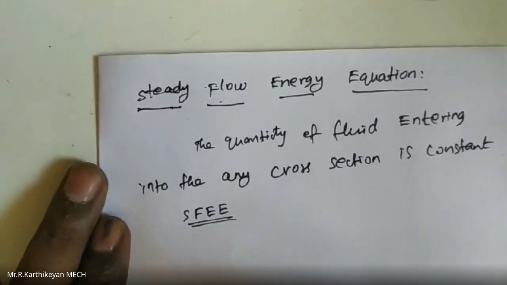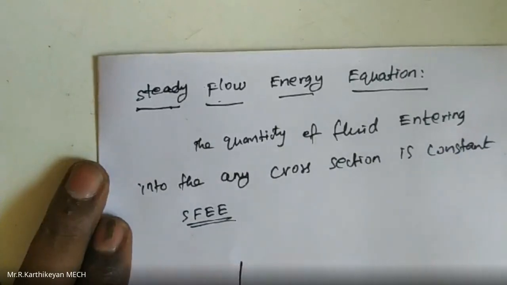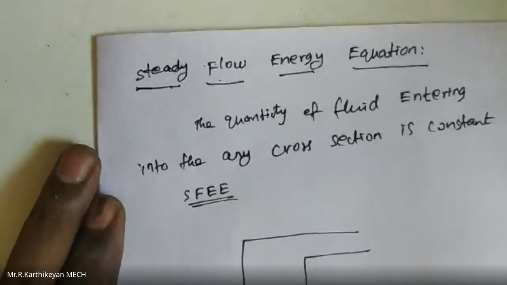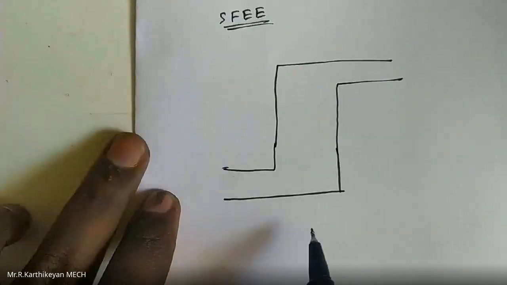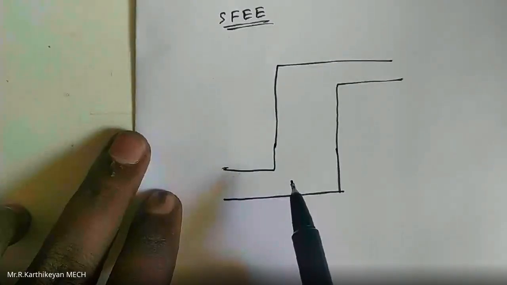So we are going to derive this steady flow energy equation. Let us consider some energy entering and some energy leaving through any kind of system. A system is the quantity of matter or region in space that is chosen for study.